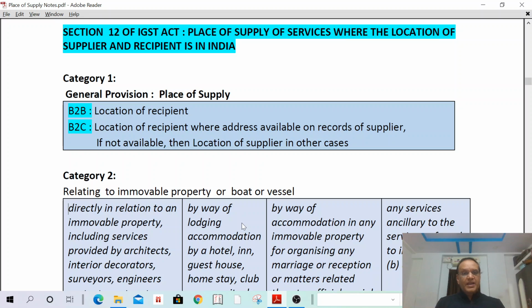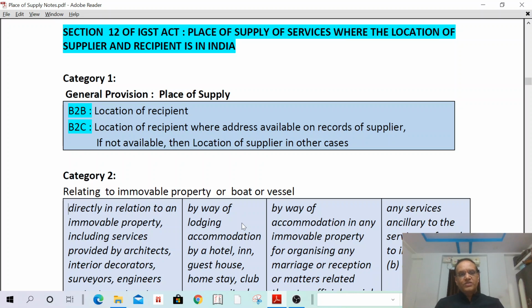If I have some address of the recipient, then the place of supply shall be the location of the recipient. In case of B2B service, if I am an auditor providing service to XYZ Limited, what is the place of supply? Place of supply shall be the location of the recipient. He is registered, so it is the recipient's place of business.